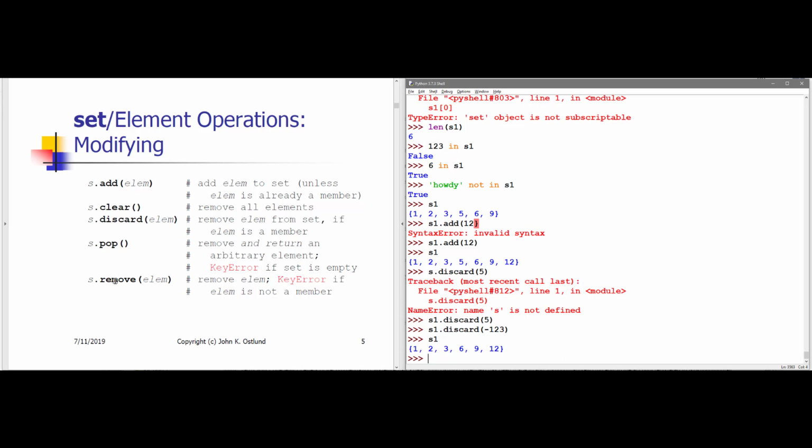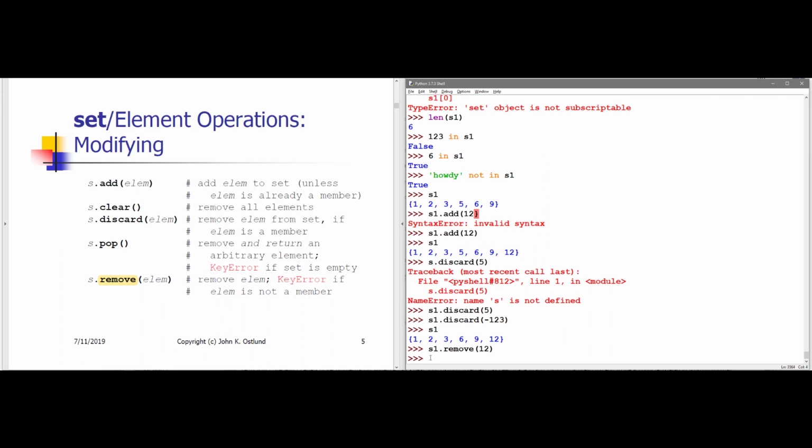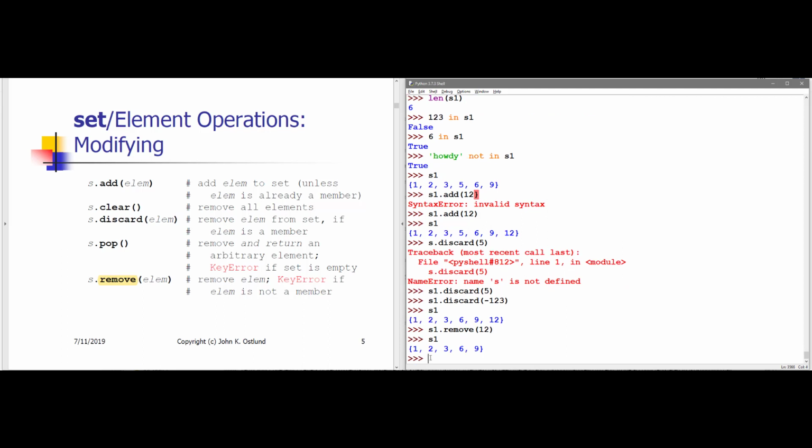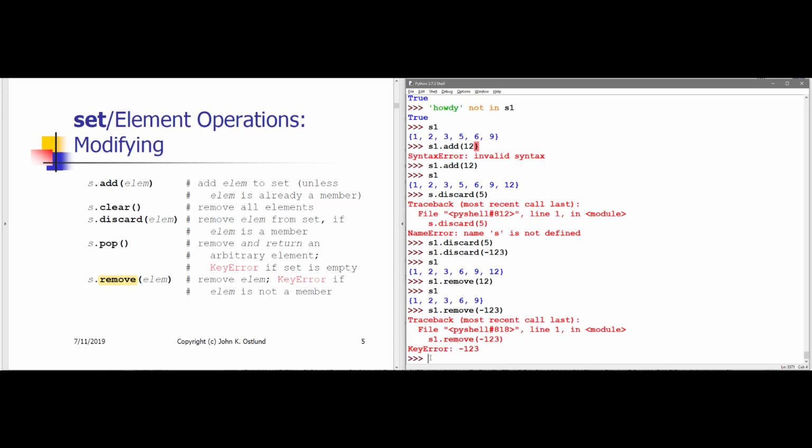Now, another way of getting rid of an item from a set is remove, and remove is more particular. If I say s.remove 12, that's fine. The 12 is removed. But if I say s1.remove minus 123, remove is going to complain. I get something called a key error from remove.